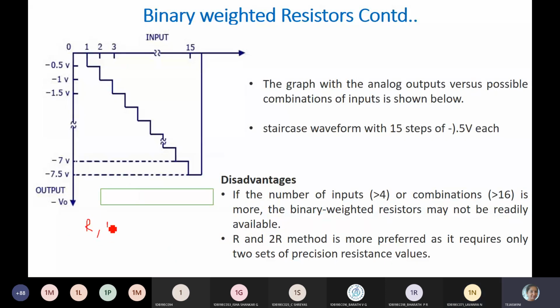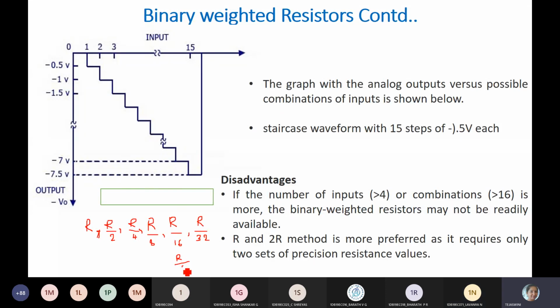Okay. So it's R by 2, R by 4. This is for 4 bit. If it is 5 bits, what am I supposed to take here? R by 16. So it is R, R by 2, R by 4, R by 8, R by 16. One more bit, what do I write here? R by 32. Again one more extra bit, R by 64. Next 128. Next 256.